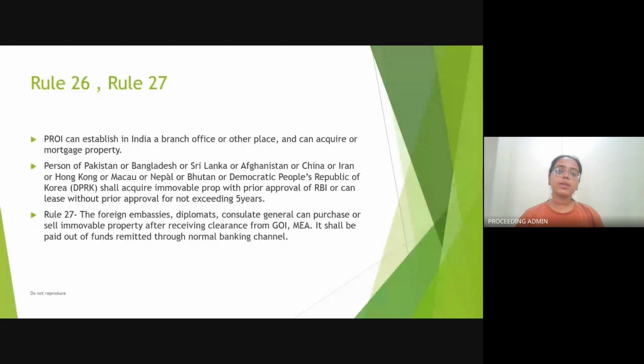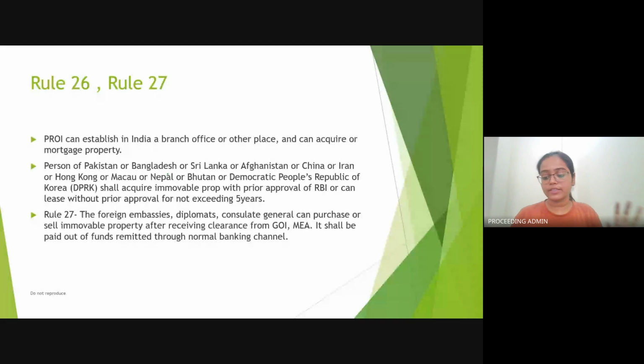Then now let's come to Rule 27. Rule 27 क्या बोलता है कि foreign embassies, diplomats, consulate general can purchase or sell any movable property, but only after receiving clearance from Ministry of External Affairs. अगर आपको कोई बेचना है या खरीदना है, if you are a diplomat, if you are a foreign embassy, consulate general, then you have to seek permission from Ministry of External Affairs, and the same is to be made only